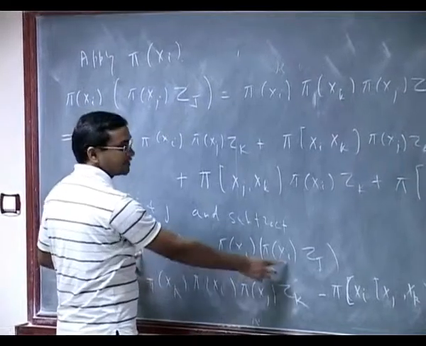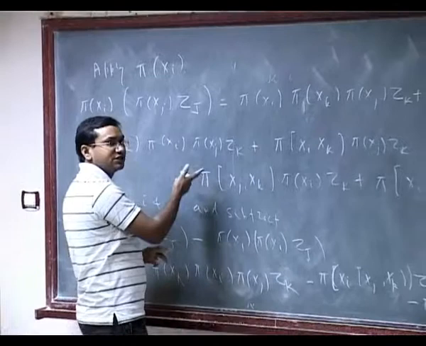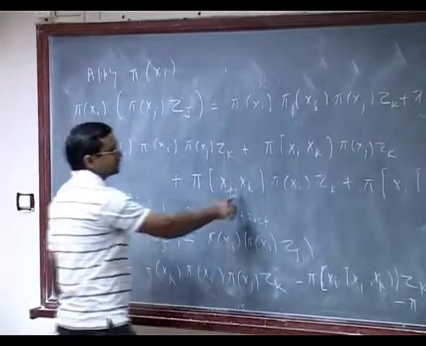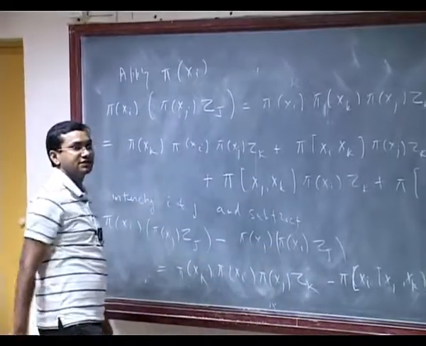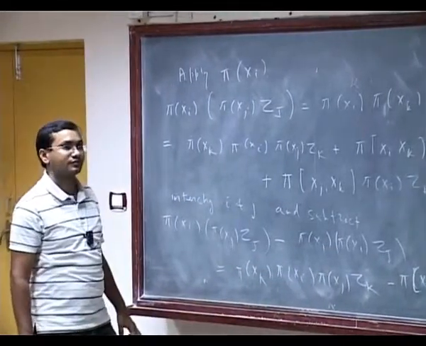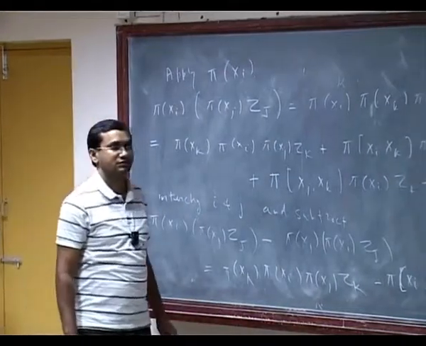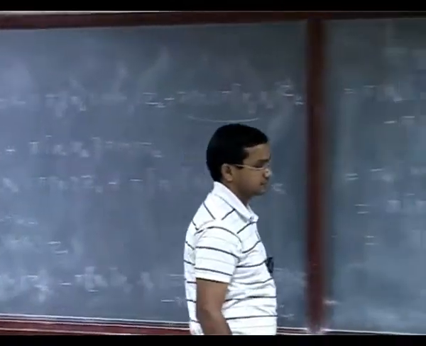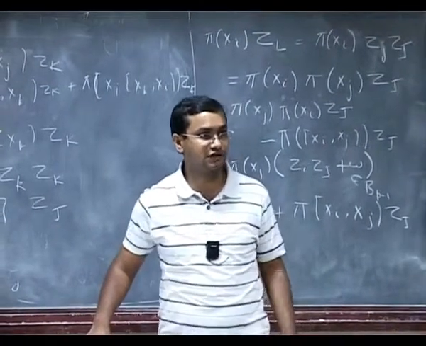Here I have written j first and then i. So the same expression you write for j and i switched and then subtract. Then you will get this. There will be this term which will get cancelled actually, so you will be left only with this. There will be some cancellation here. That clear?